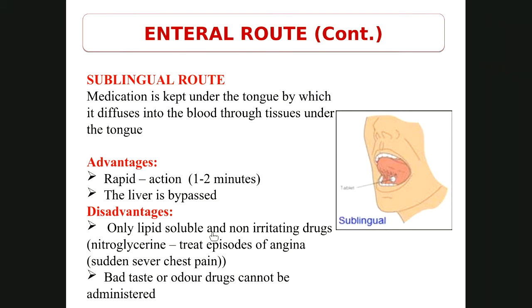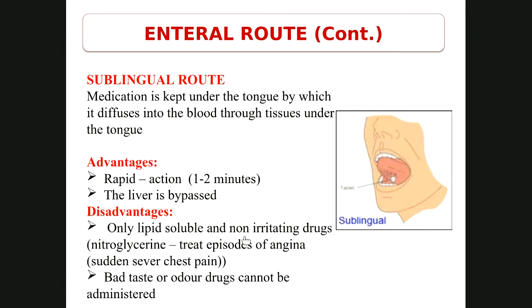So if the drug is soluble in that lipid bilayer, then only it will be absorbed into the cells. So only lipid soluble drugs and non-irritating drugs can be given via sublingual route.